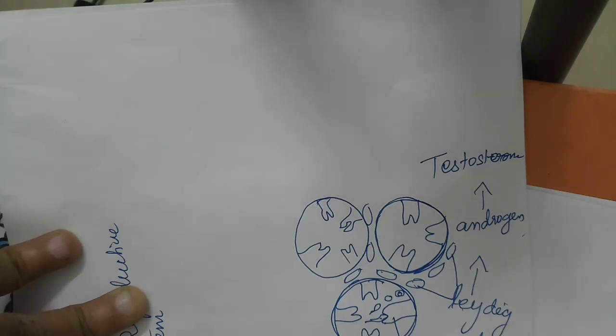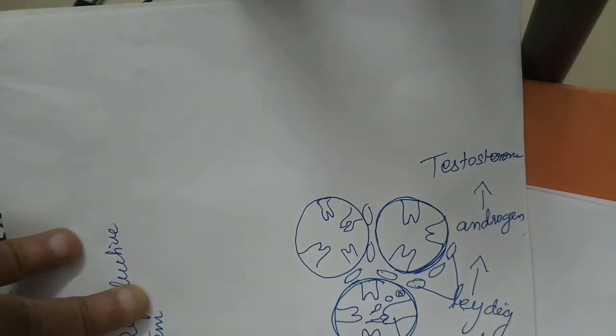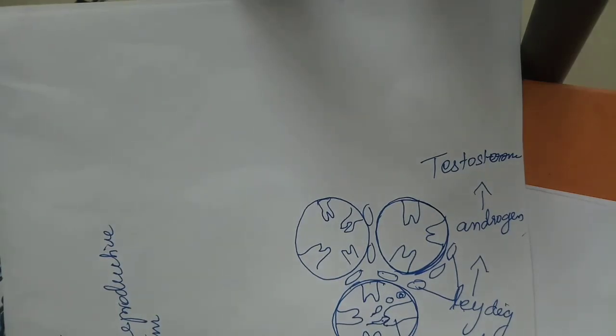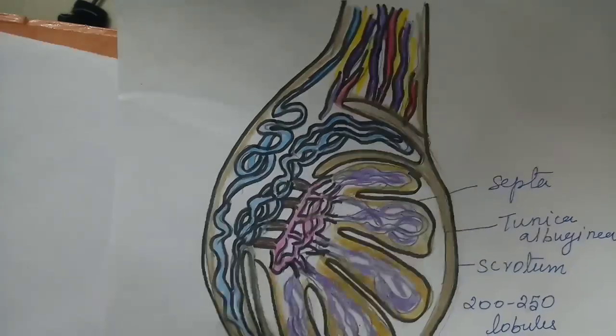These cells are endocrine in nature and are a characteristic feature of the testis of mammals. And there are also other cells of immunological competence, that means cells which are involved in protecting our body from germs, microbes or any other disease-causing germs. These cells are also present in this region.